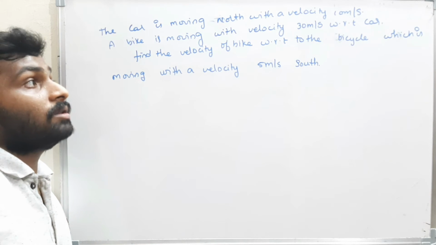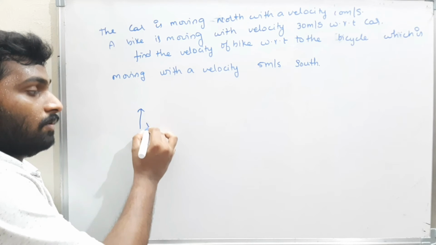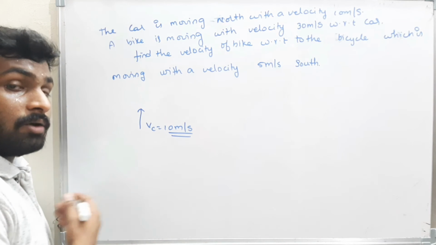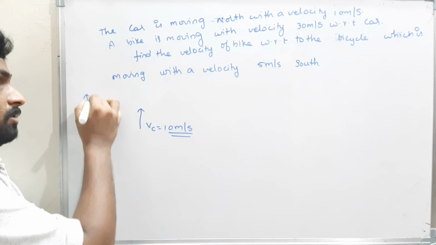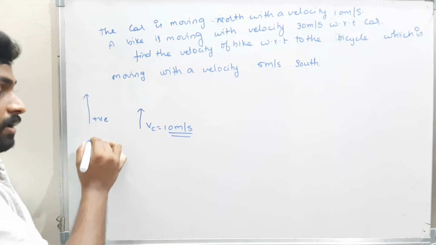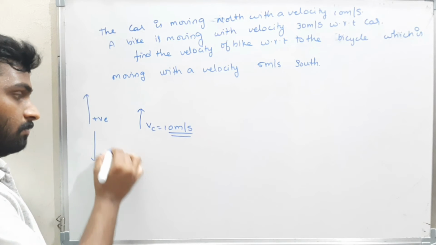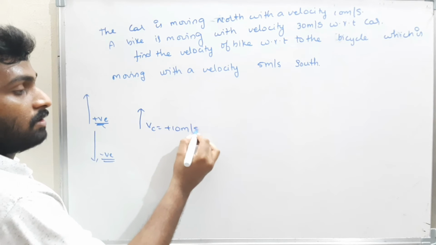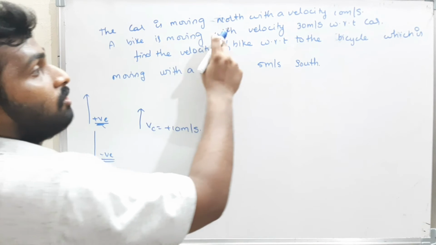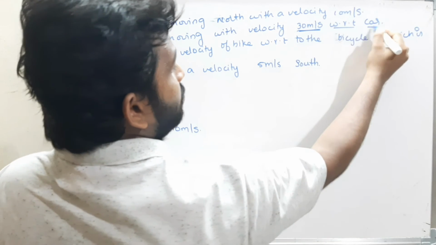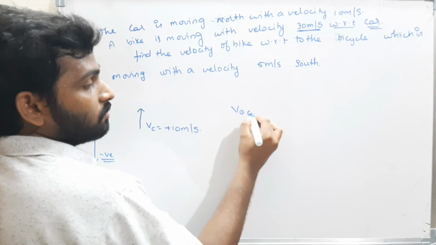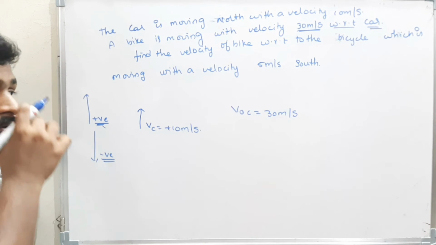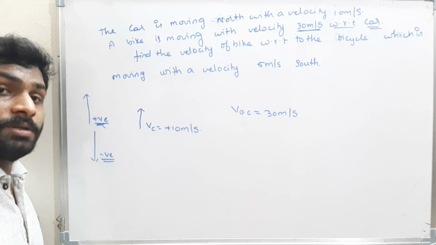The car is moving north with a velocity of 10 meters per second. Now, I have to assume the direction. So, I am assuming north as positive and south as negative. Therefore, north means positive, plus 10 meters per second. The bike is moving with a velocity of 30 meters per second with respect to the car. Therefore, the velocity of the bike with respect to the car is 30 meters per second.